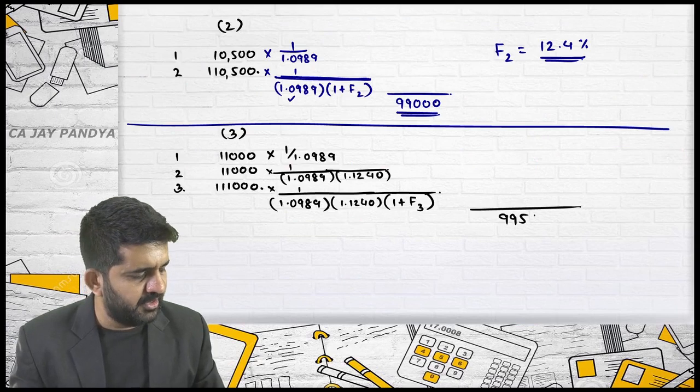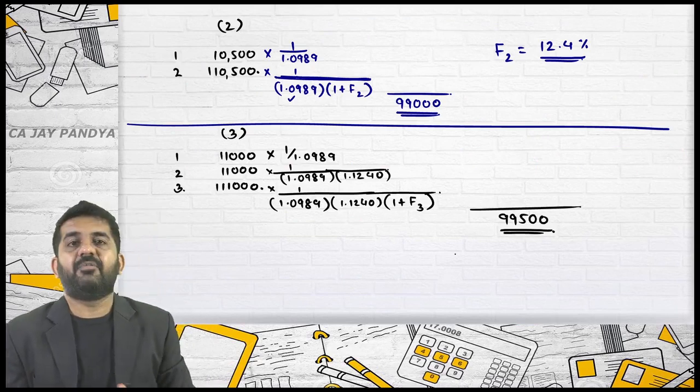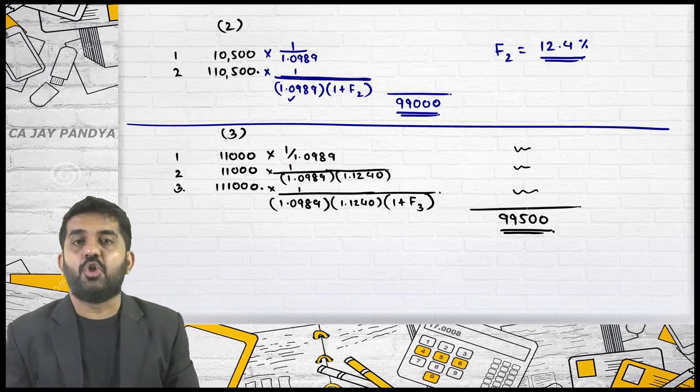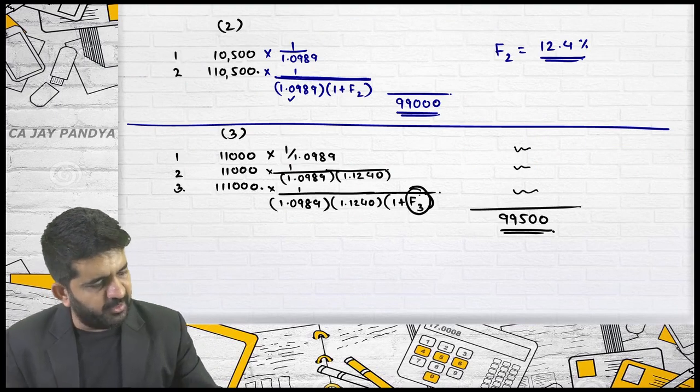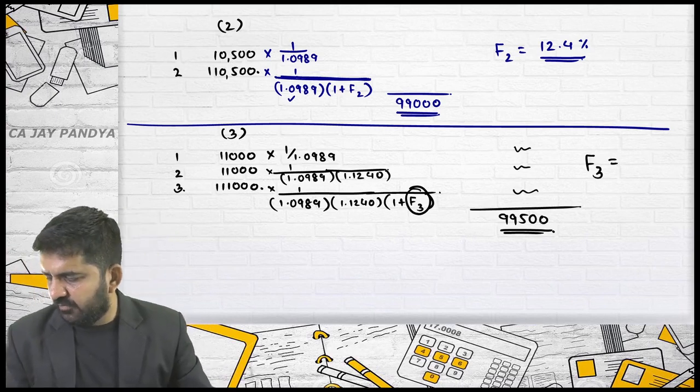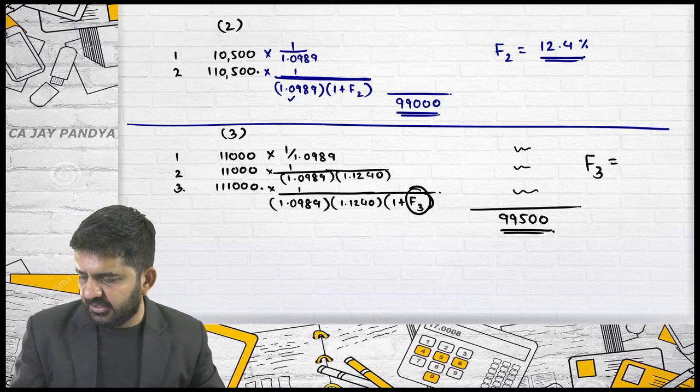Present value is already given. It is 99,500. You have a calculator, so finding out this answer is not difficult. You need to find out forward rate of third year. I am directly taking it from book, which is nothing but 15%.